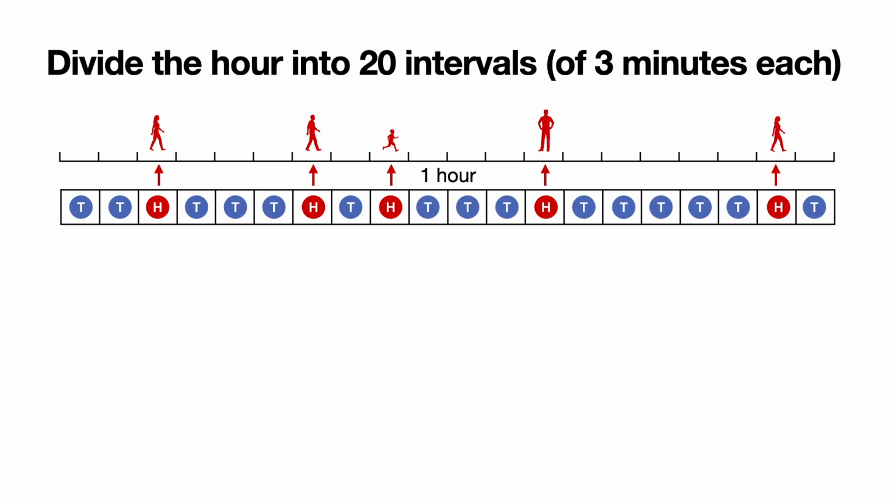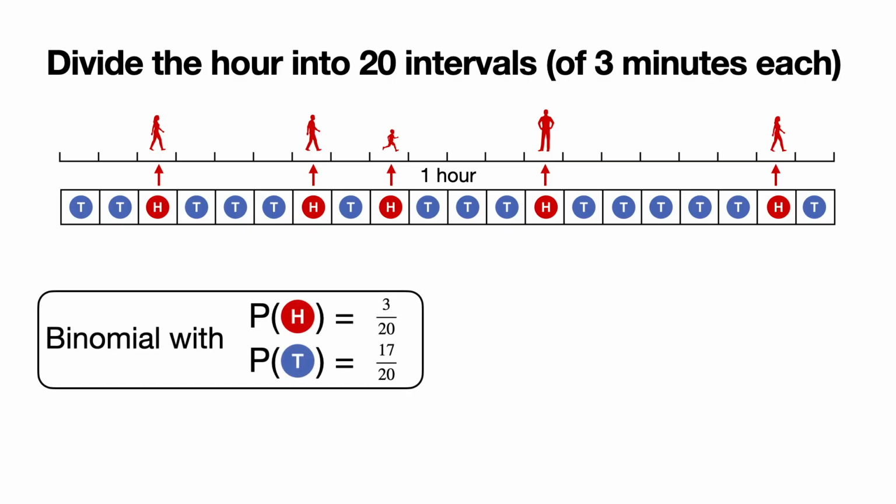But now, what's the probability that the coin lands in heads or tails? Well, recall that on average, we still have that 3 people enter the store every hour. This still happens, and so therefore, this is a binomial distribution where the probability of heads is now 3 over 20, and the probability of tails is 17 over 20, because on average, 3 people enter the store.